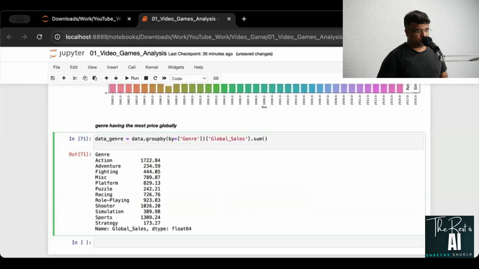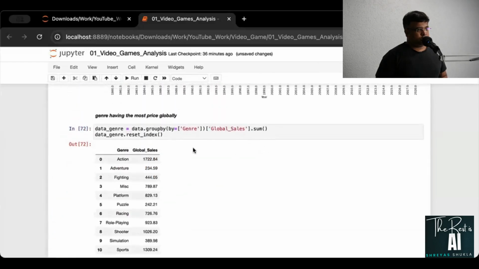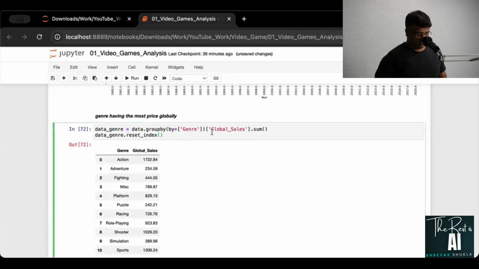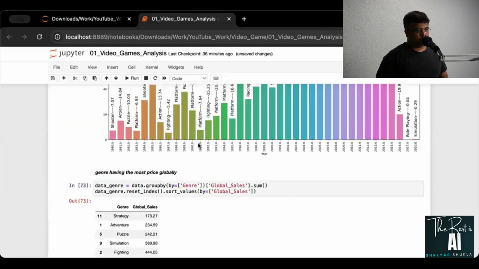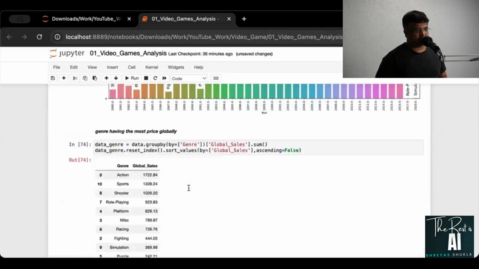Then I'll say data_genre dot reset_index here. Then I want to do a sort_values by Global_Sales, and unfortunately it is ascending, so I'll put ascending as False, so that will give me the highest one at the top.